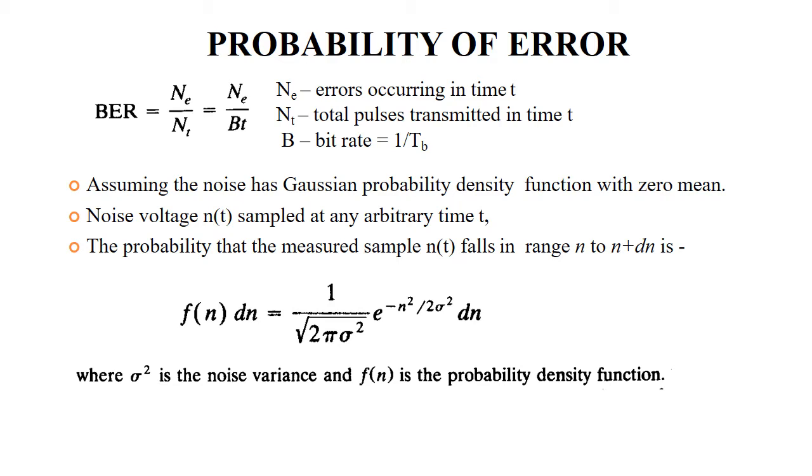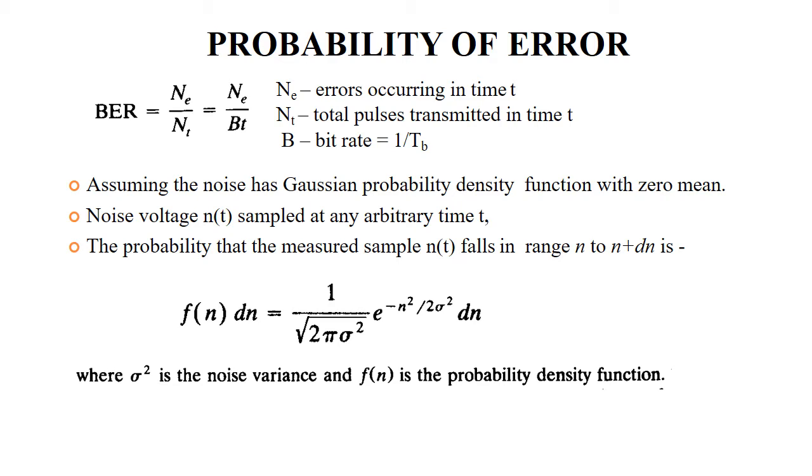That is, BER is equal to NE by NT, that is equal to NE by BT. Here NE is the number of errors occurring in time t, NT is the total pulses transmitted in time t, and B is the bit rate, that is 1 by TB.